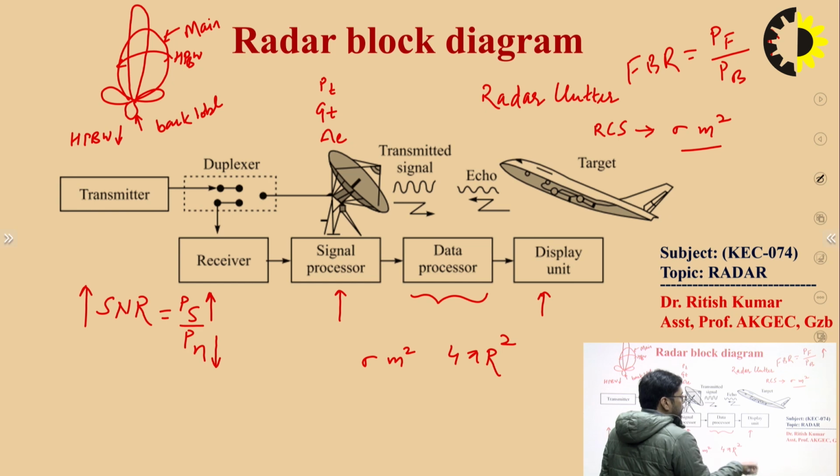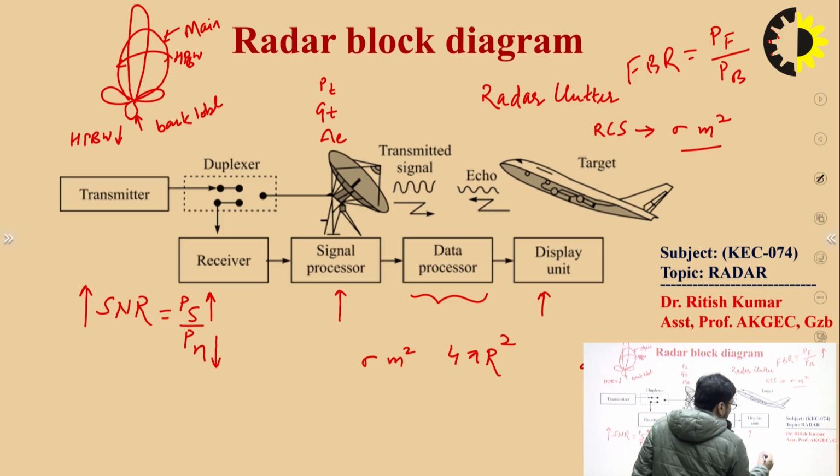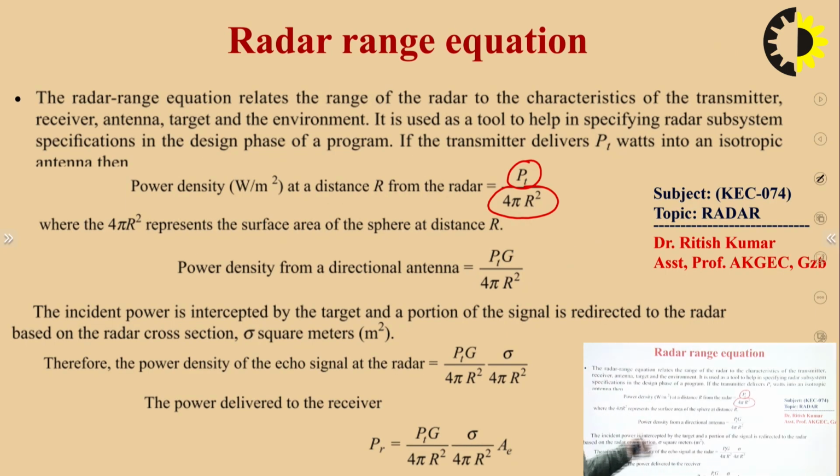Then the fraction of power reflected from this target is sigma upon 4 pi r square. So you need to multiply this factor with the power density of the transmitting signal.